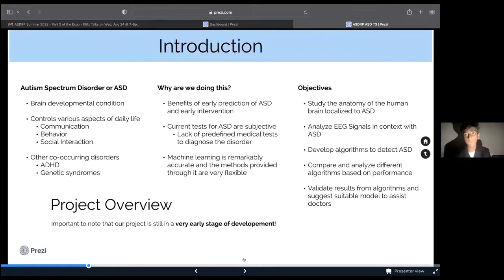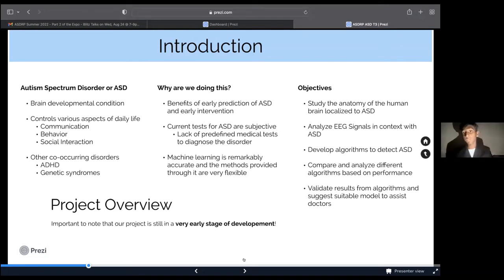For those of you that don't know what autism spectrum disorder, or ASD, is, it's a brain developmental condition, as I've stated before, and it affects basically your entire life: communication, behavior, and social interaction. It often co-occurs with other disorders like ADHD and other genetic syndromes. Why we're doing this is because early prediction of ASD and early intervention can be extremely beneficial to patients and doctors alike. The current tests lack predefined criteria to diagnose, so this project would help the doctors.